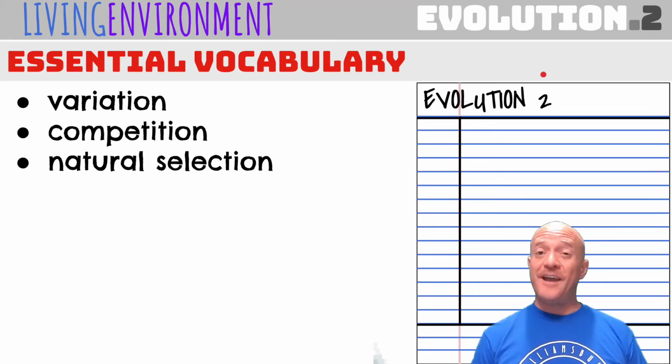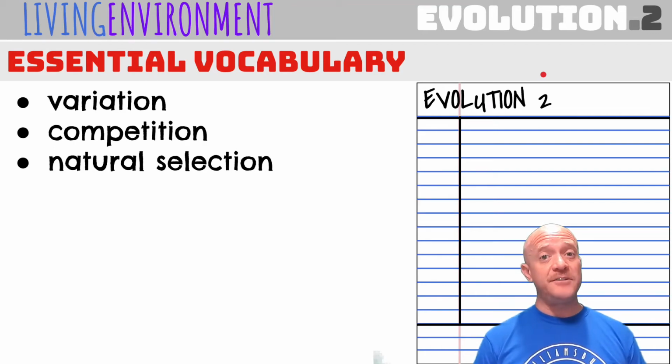Hey, this is a video for Evolution.2, so go ahead and set up a new entry in your Cornell notes. Remember to start a new page for this video. Today we will be discussing the vocabulary words variation, competition, and natural selection.